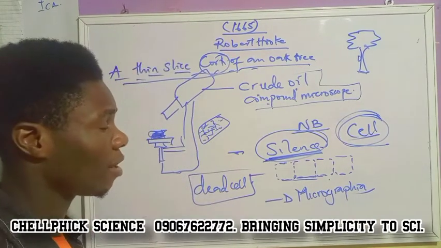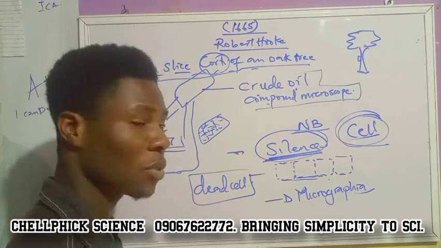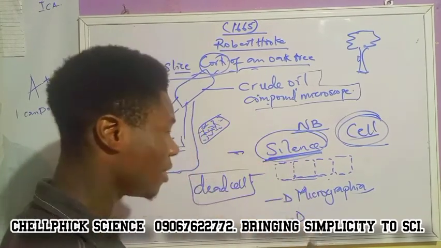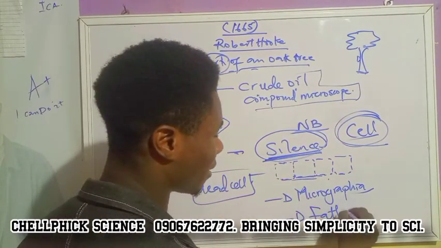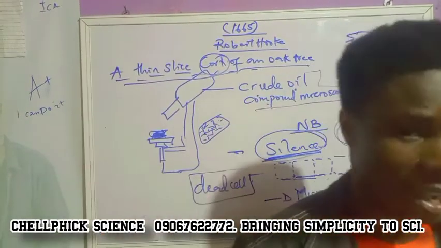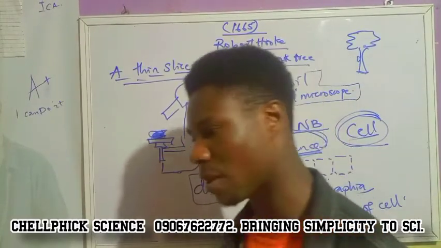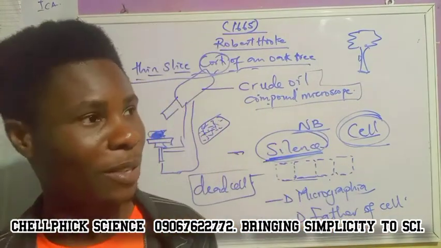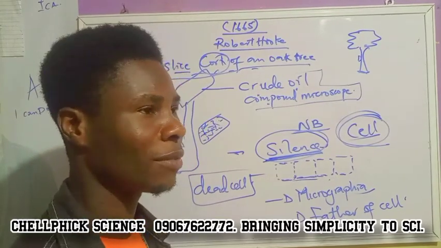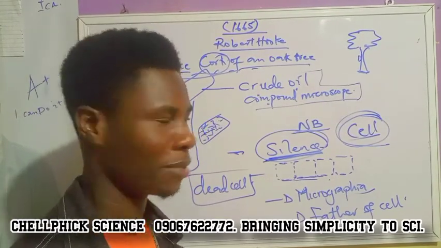And as a result of this, he was the first man to ever come up with the idea of cell. And because he is the first man to discover cell, he was given the title father of cell. When you are early in biology, these are the facts that we need to know as a student. Who is the father of biology? The father of biology is Aristotle. Who is the father of cell? The father of cell is Robert Hooke. Who is the father of genetics? That's Gregor Mendel, and so on and so forth.